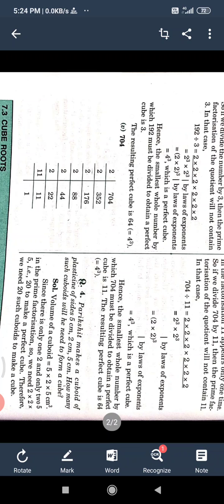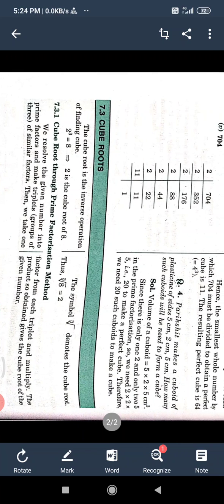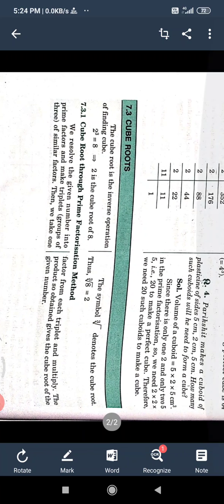2 times more and 5 once more. So 2 multiplied by 5, that is, 2 2s are 4, 4 5s are 20, to make a perfect cube. Therefore we need 20 such cuboids to make a cube. Okay, in this way prime factorization is over.